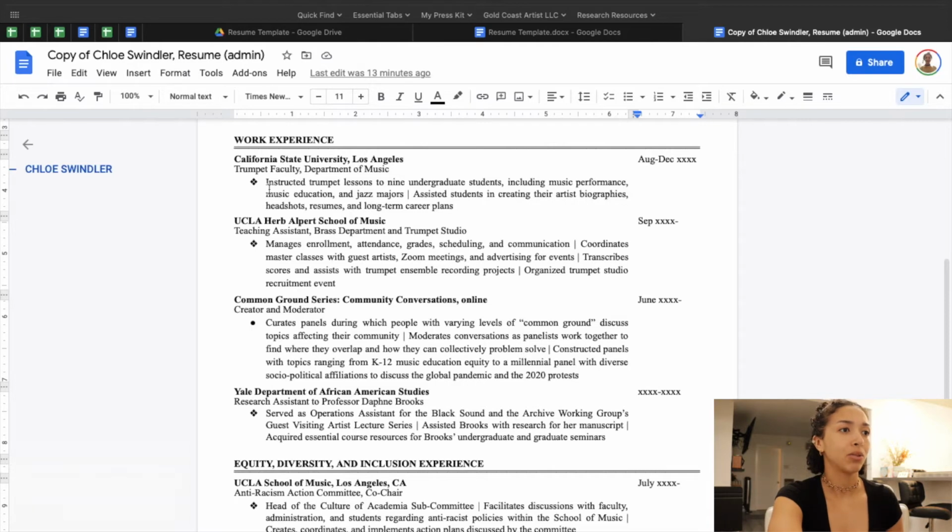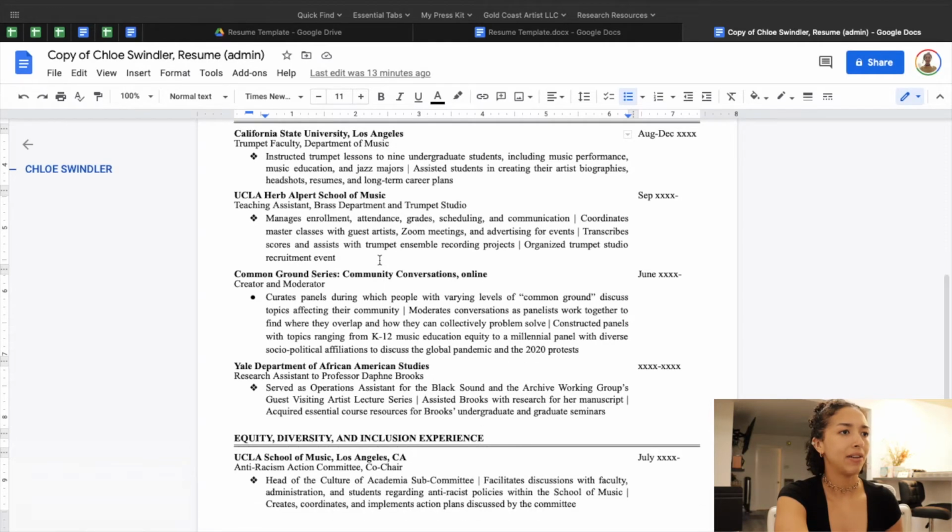This is really important. When you're making a resume, if it's something that you've done in the past that you are no longer doing in that role, you would put it in the past tense. If I was still doing this, I would say instructs trumpet lessons and assists students. But instead, because I'm done doing it, I say instructed trumpet lessons and assisted students. So, past tense here.